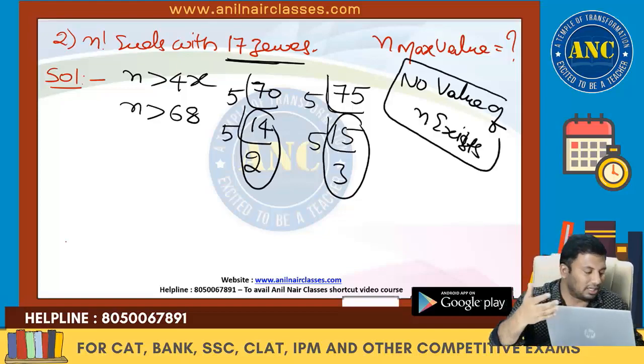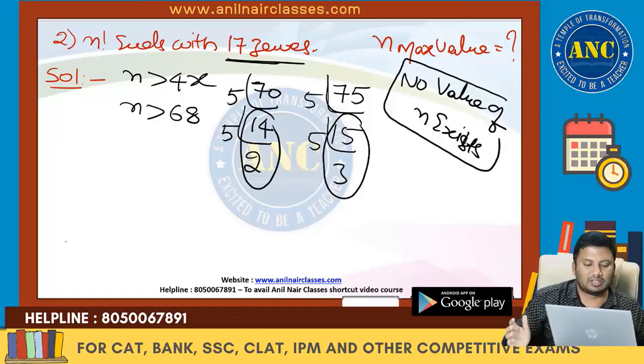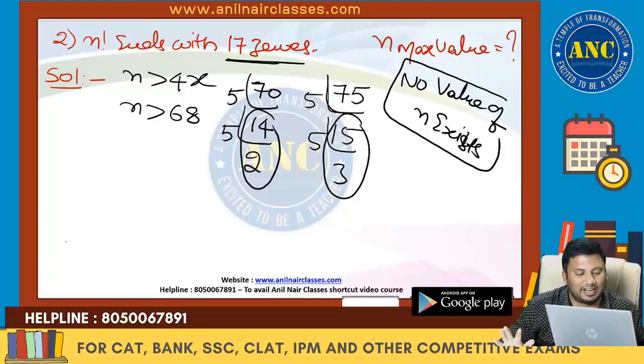Once the fundamentals are clear, everything else will be clear. N is greater than 4x. N is greater than 68. Multiple of 5 greater than 68: 70. 5 14s are 70. 5 2s are 10. 14 plus 2 is 16.